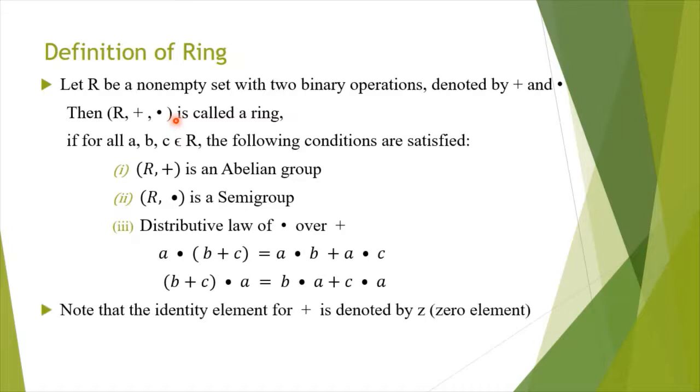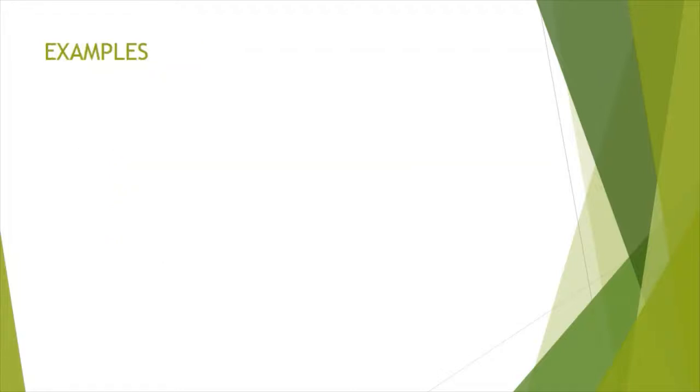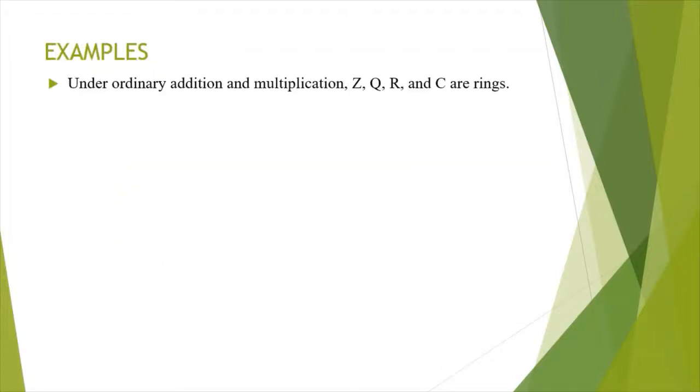Note that the identity element for addition is denoted by Z. It is also called the zero element. We shall see some examples. Under ordinary addition and multiplication, the set of all integers, the set of all rational numbers, the set of all real numbers and the set of all complex numbers all satisfy the conditions for a ring and they are all rings.